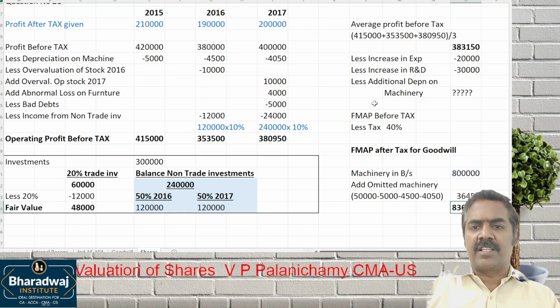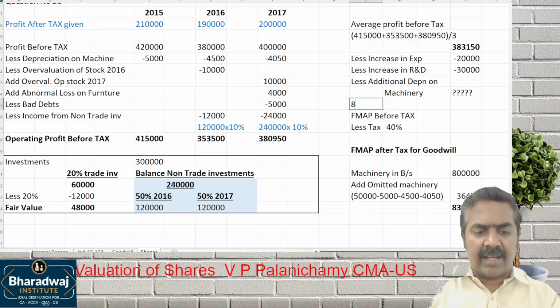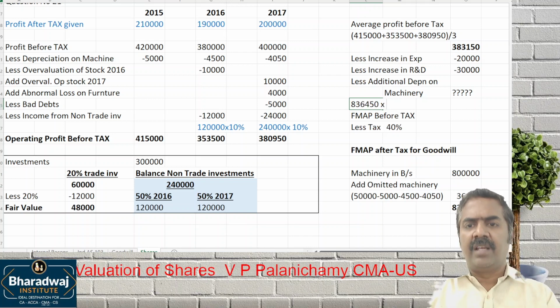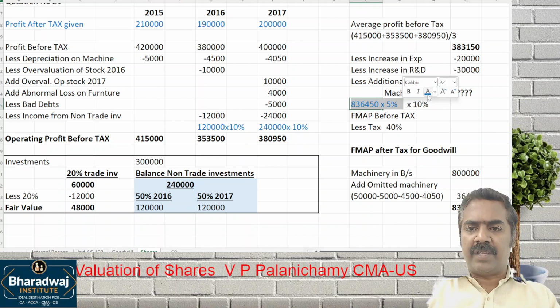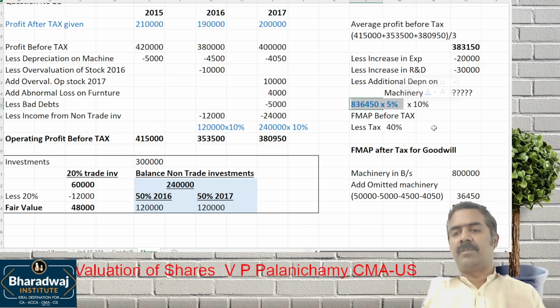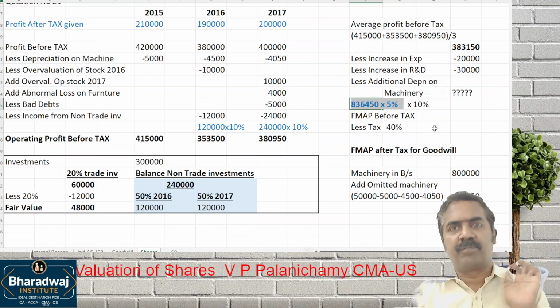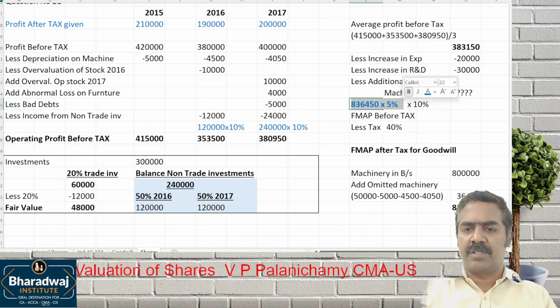This value increases by 5%. So you have to take 8,36,450 into how much appreciation? 5% appreciation. On that, what is additional depreciation? 10%. 8,36,450 is the value of the machine, the book value of the machine. That goes up by how much percentage? 5% into 10% depreciation. Take this.